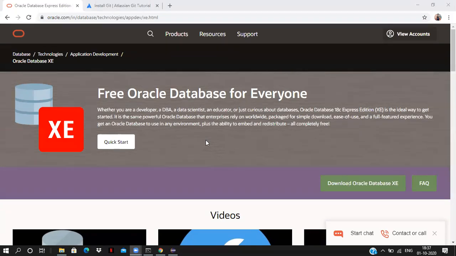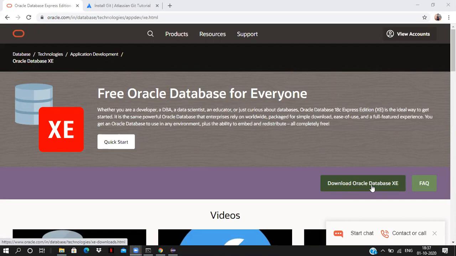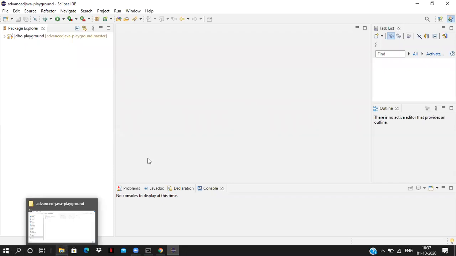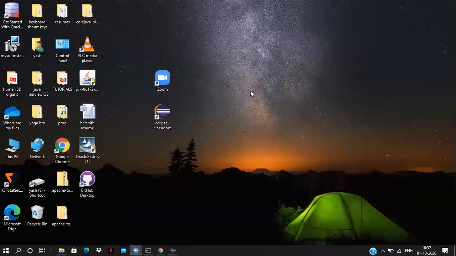Now, how to install the Oracle database? Go to oracle.com, go to Products. In Products, we can see Database, and in Database, we can see Oracle. If you go there, you will get this page: Free Oracle Database for everyone. Just download the Oracle database. In my system, I have already downloaded the software. It is on the desktop.